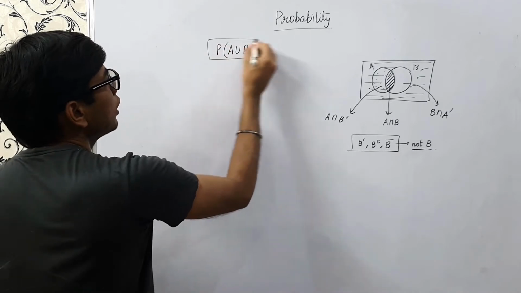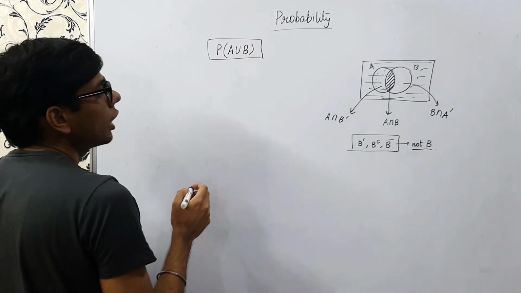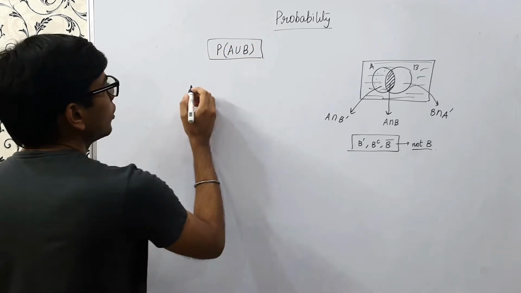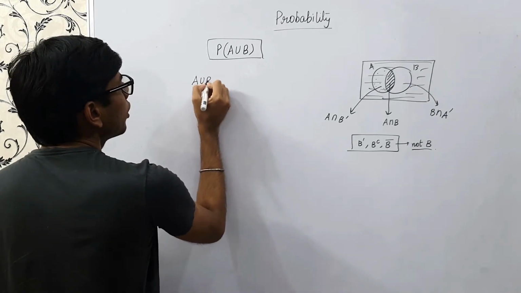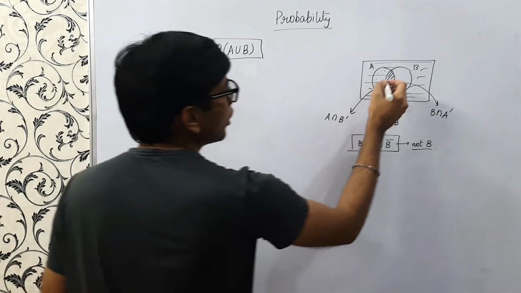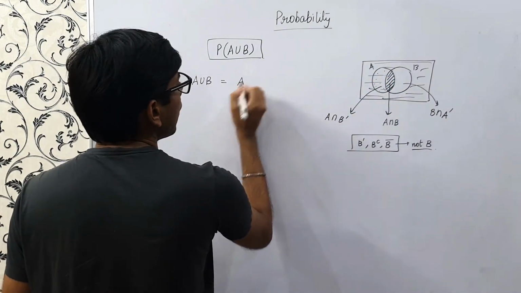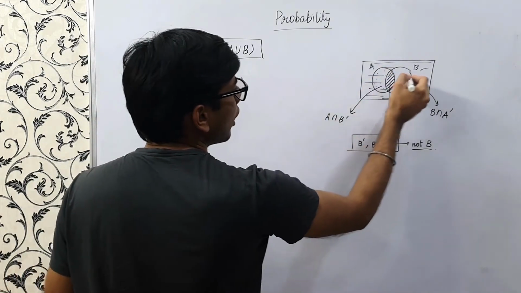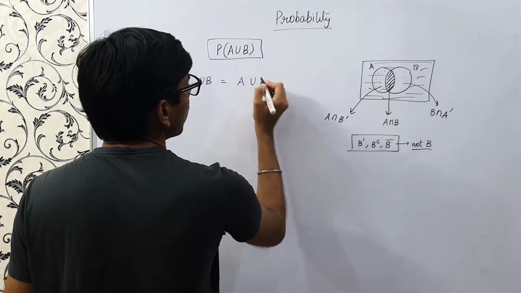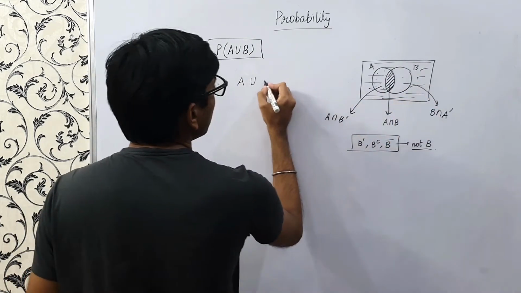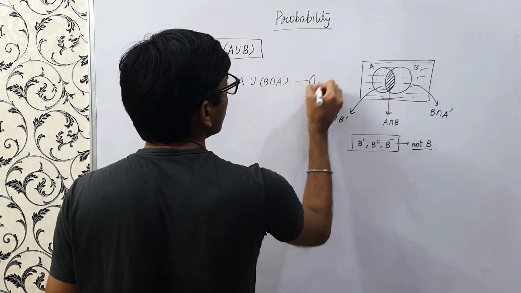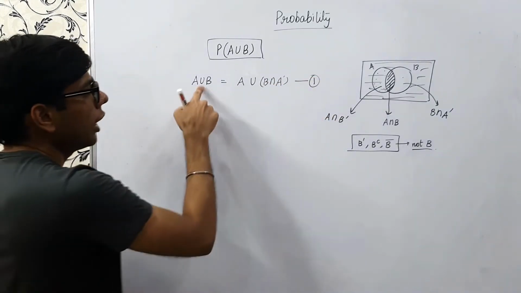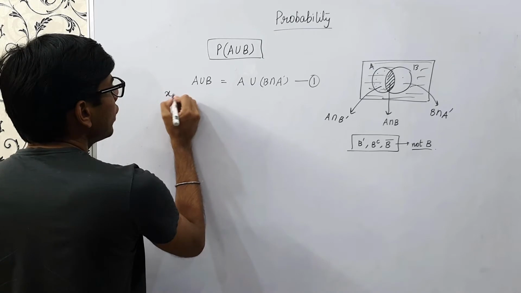Now we'll see how to calculate P of A union B. Consider A union B: we have A, plus this one, which is nothing but B intersection A dash. How do we define A union B?